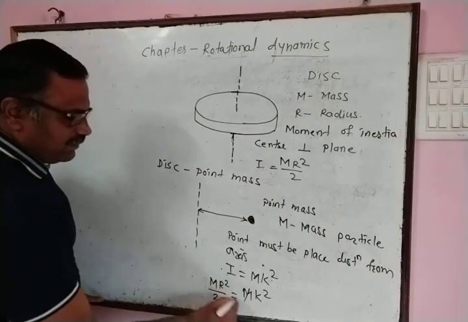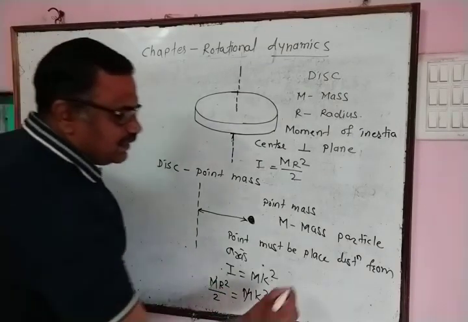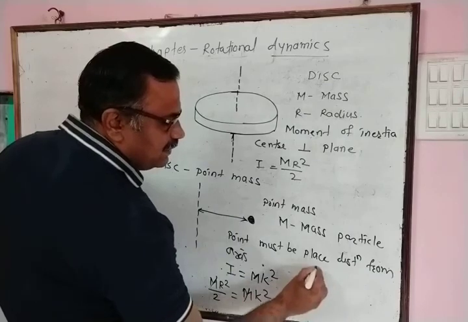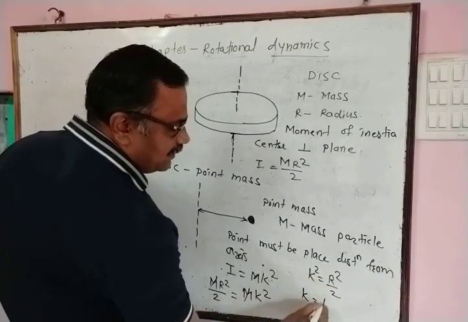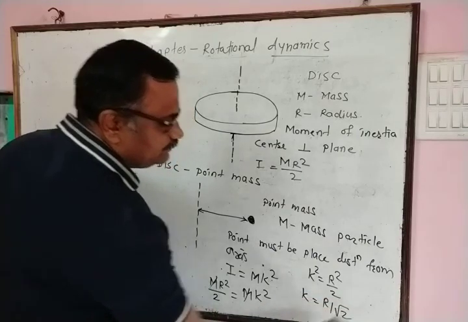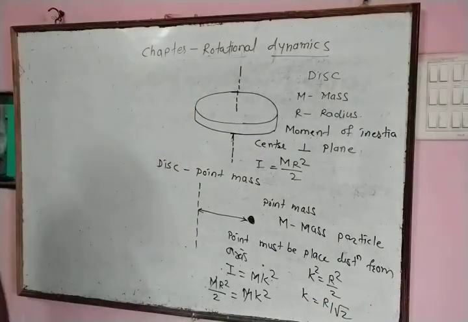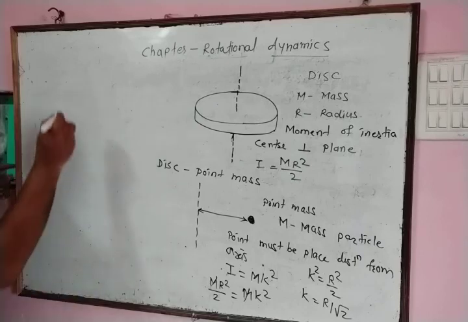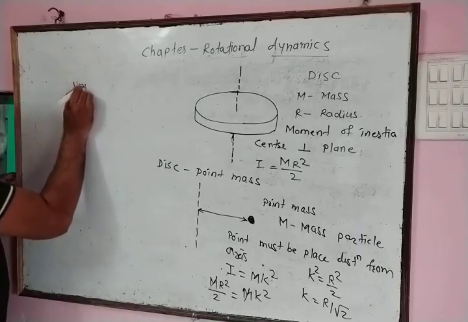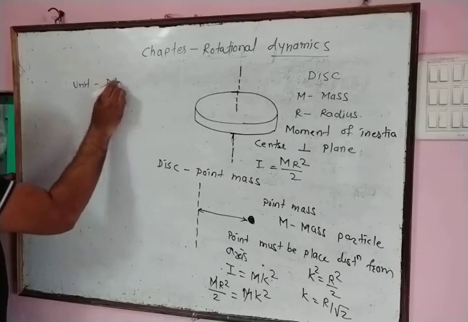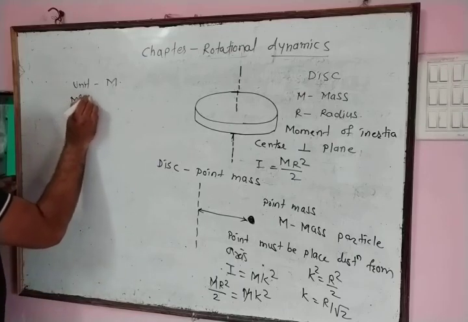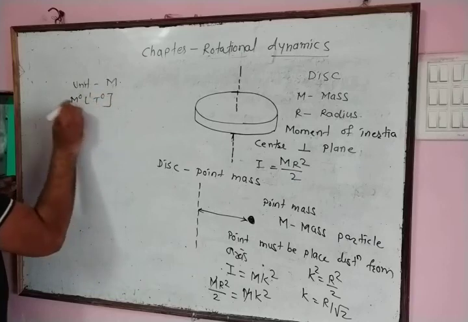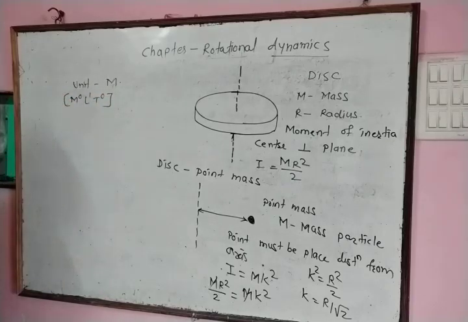Therefore, here M gets cancelled and we get value of k equal to R upon root 2. This is radius of gyration. Unit of radius of gyration is meter, and dimension M to the power 0, L to the power 1, T to the power 0. In this way, radius of gyration.